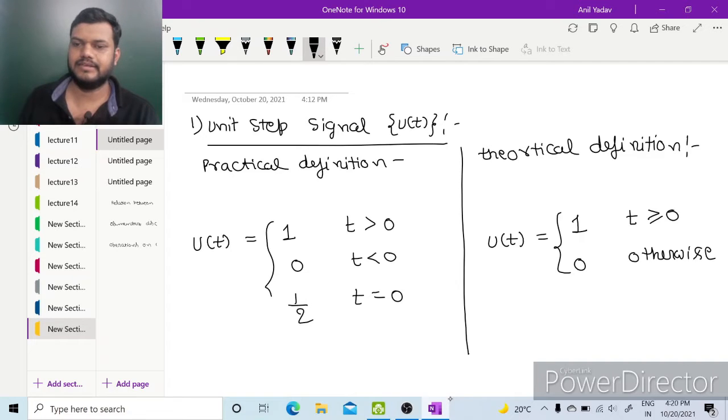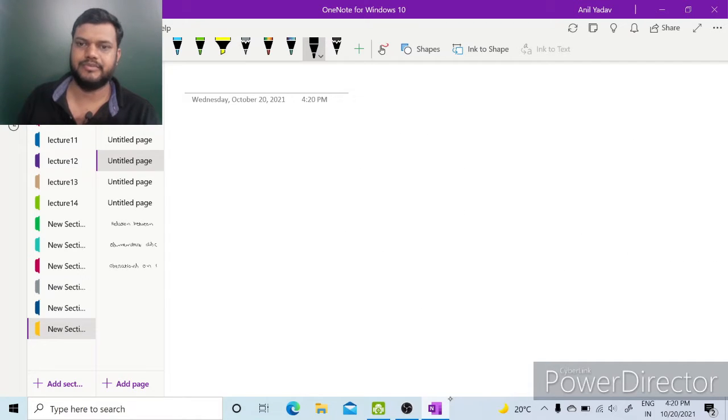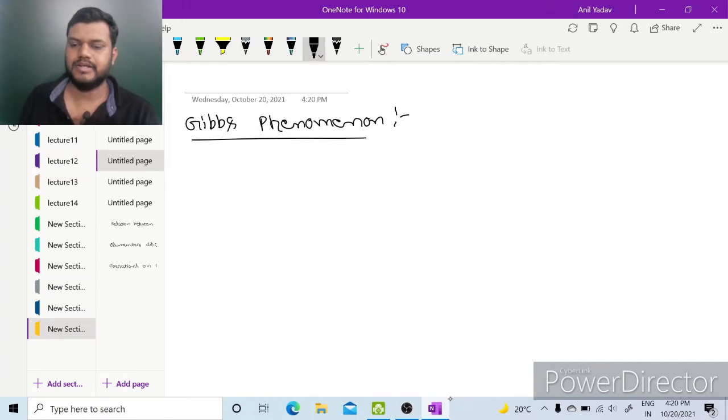So the difference in definition is at t equal to 0. So how did u(t) come to be 1 by 2 at t equal to 0? That is because of Gibbs phenomenon. According to Gibbs phenomenon, the actual value of any arbitrary signal x(t) at the point of abrupt discontinuity is given by the average of the value of the signal just before and just after that abrupt discontinuity.